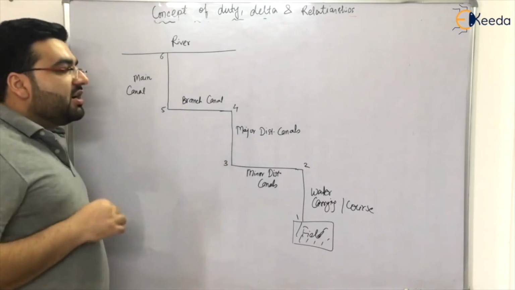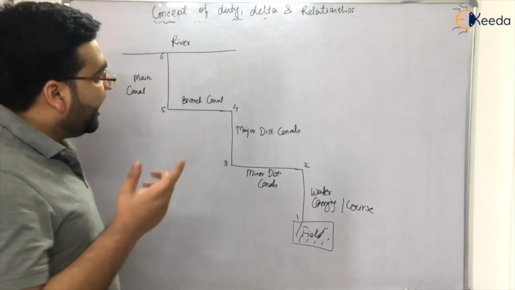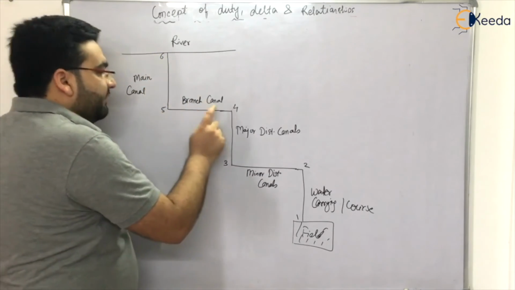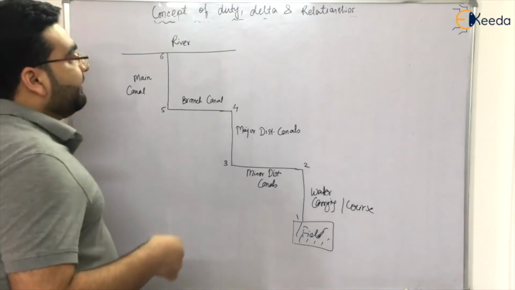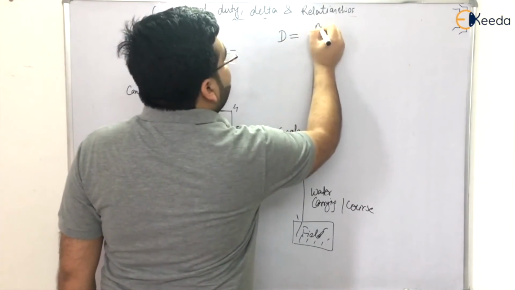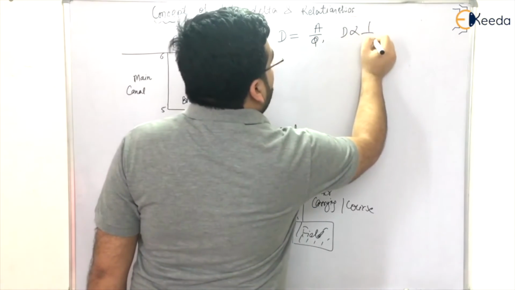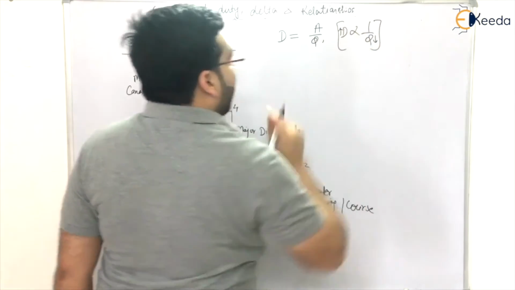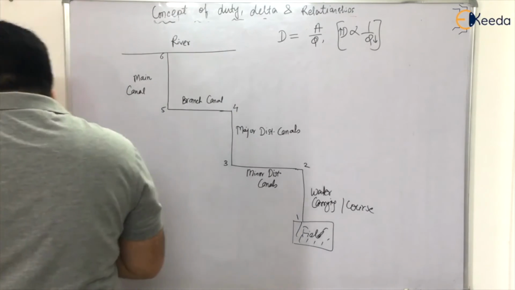Now when I started studying irrigation engineering and this question was asked to me in college, I said the duty will be high at 6, then 5, then 4, because there will be losses. But I forgot what the formula of duty is. The formula of duty is A by Q, that is, duty is inversely proportional to discharge. If the discharge is less, the duty will be high. Okay? Now let me use another marker to make you understand.